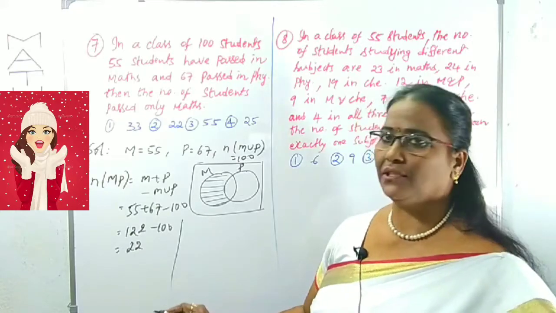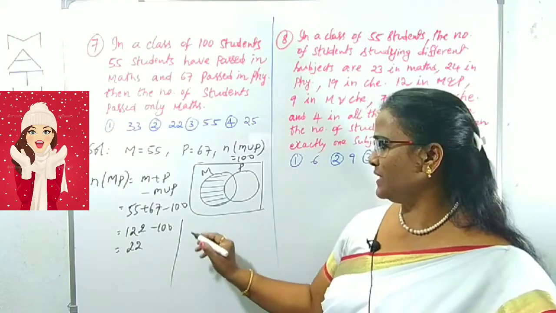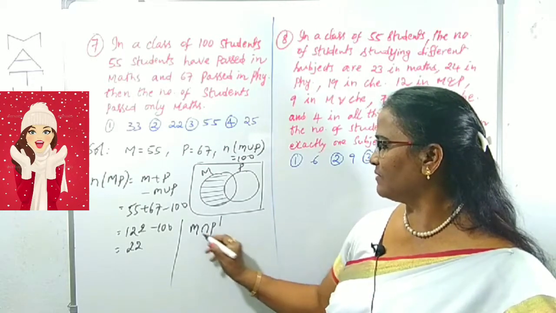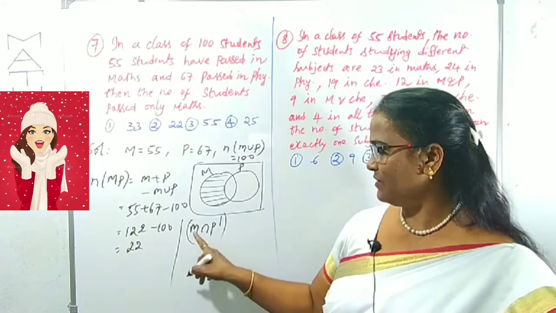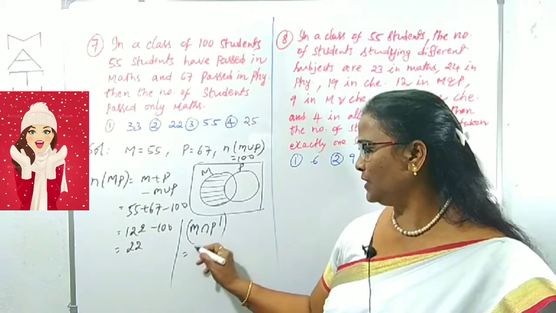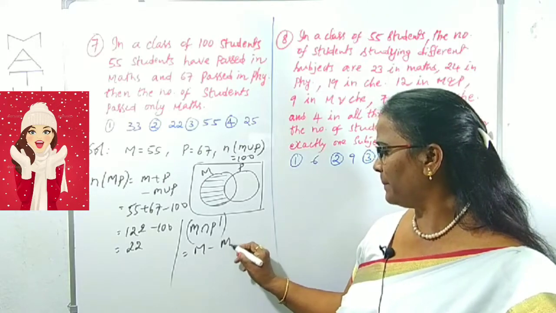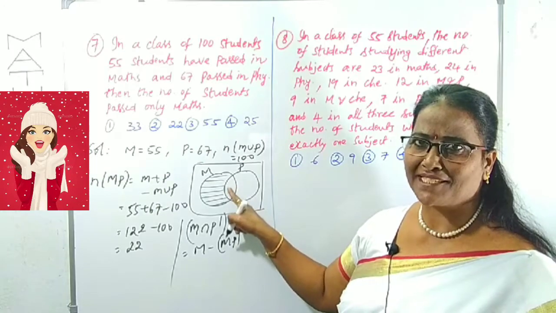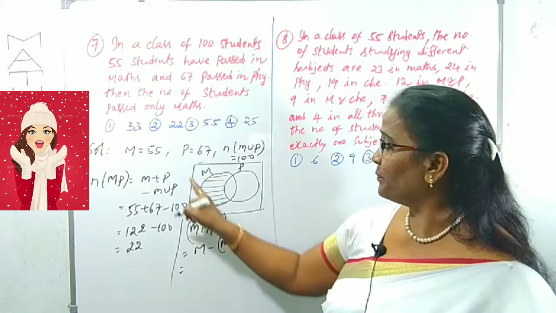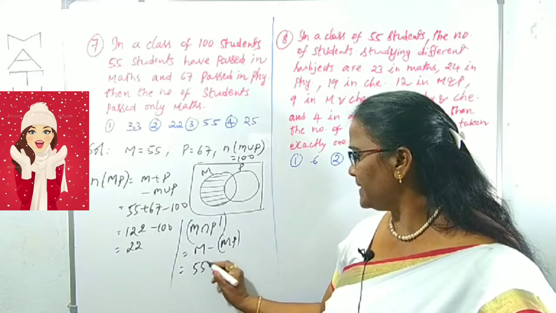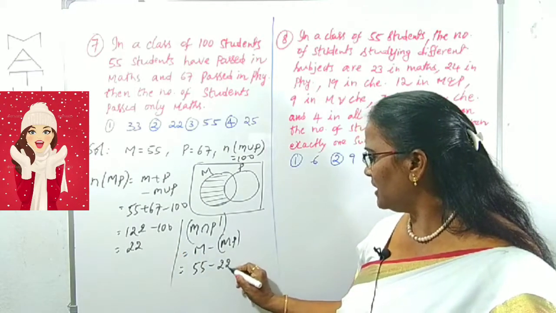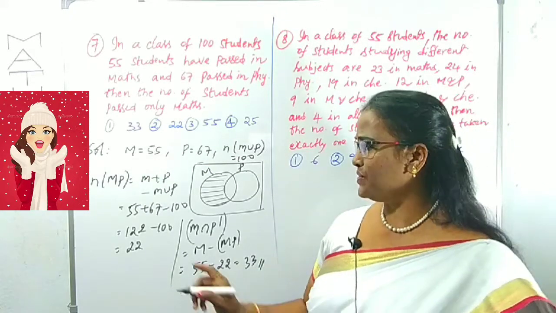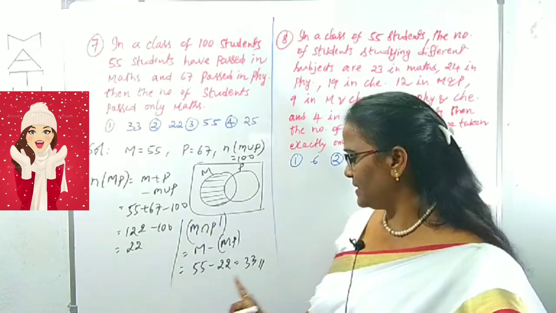But what we want is those who study only maths, meaning M but not P, which is in M but not in P. From the total M we can remove the M∩P part, the intersection part. What is the total M? 55 minus the intersection 22 is clearly 33. So the number of students who study only maths is 33.